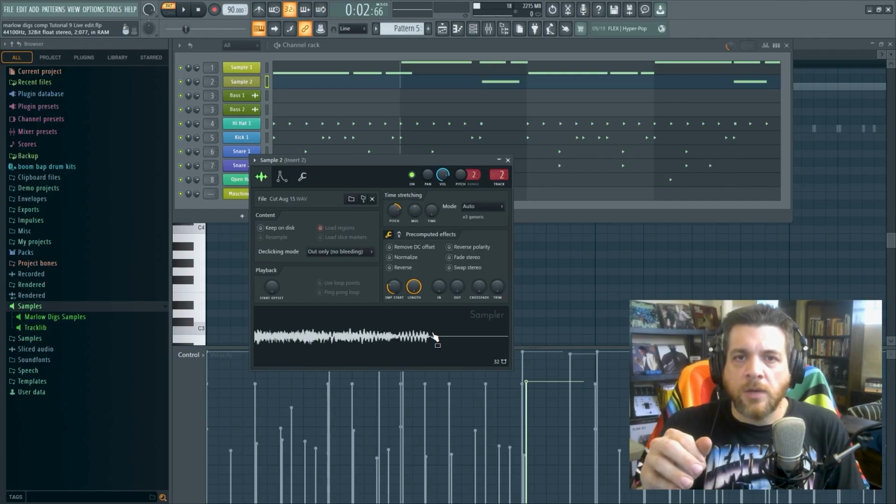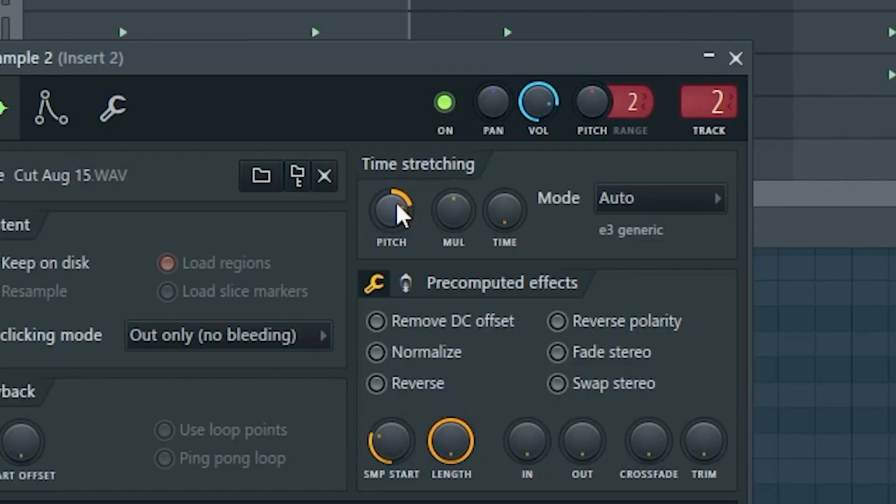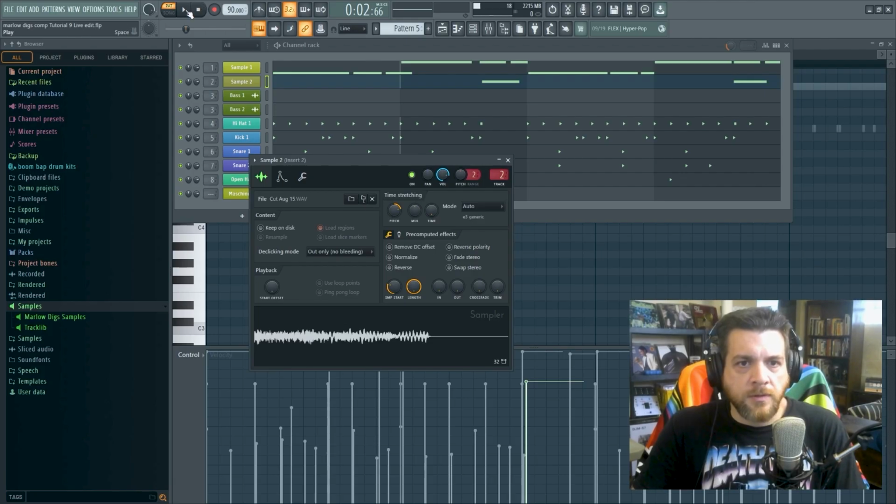I have another sample I want to throw in here. It's going to come in intermittently. I'll put it in during arrangement. And it's pitched up 5 semitones. That's how it sounds in the mix.